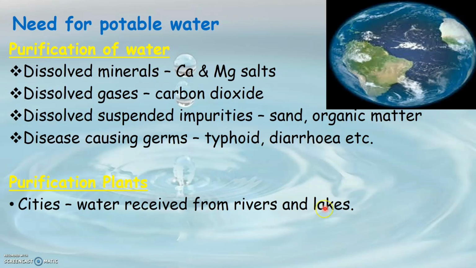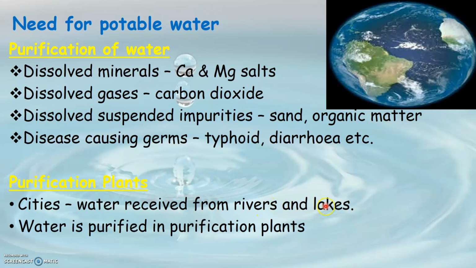So this water that comes from rivers and lakes will first go into the purification plants where the water is purified, that is by removing all these dissolved minerals, gases, suspended impurities and all the disease causing germs. So in purification plants, all these are removed and then it is sent to individual homes and we receive it through our taps at home. So this is how water from rivers and lakes reach our home.